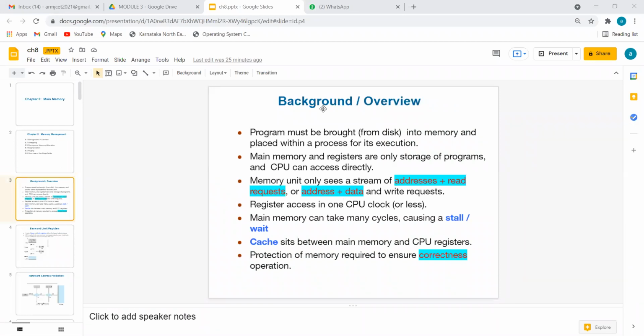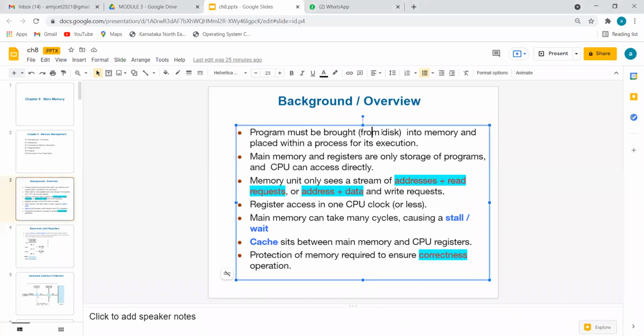Before we go to the technical concepts, let us decide some points. When we want to execute a program, it will generally be stored in the hard disk. It is our duty to bring the program from disk to memory. Memory is of 2 to 3 types: RAM, cache, and register.